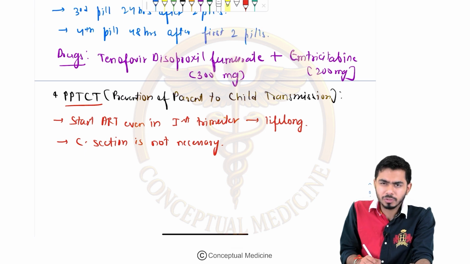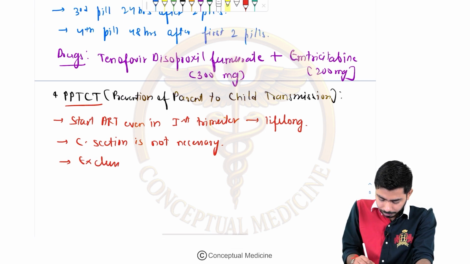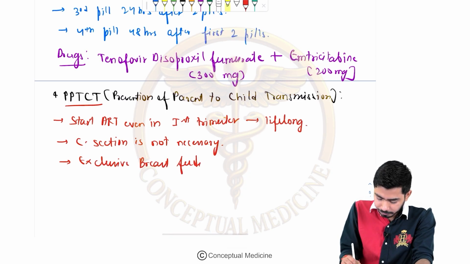In developing countries, exclusive breastfeeding will be given for 6 months. Breastfeeding for 6 months shall be given, right?